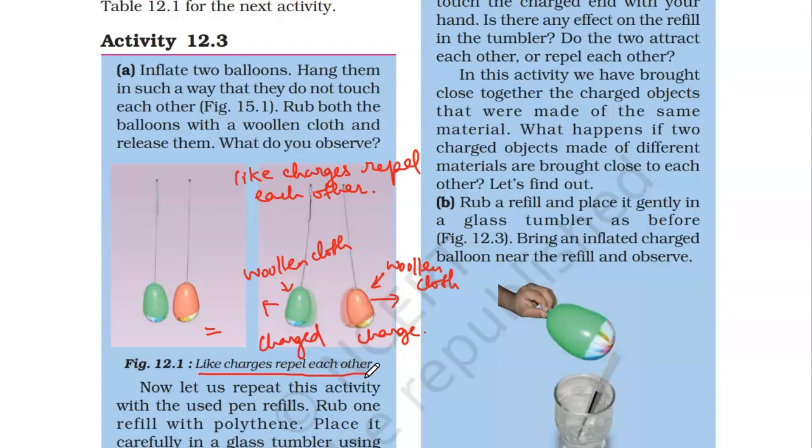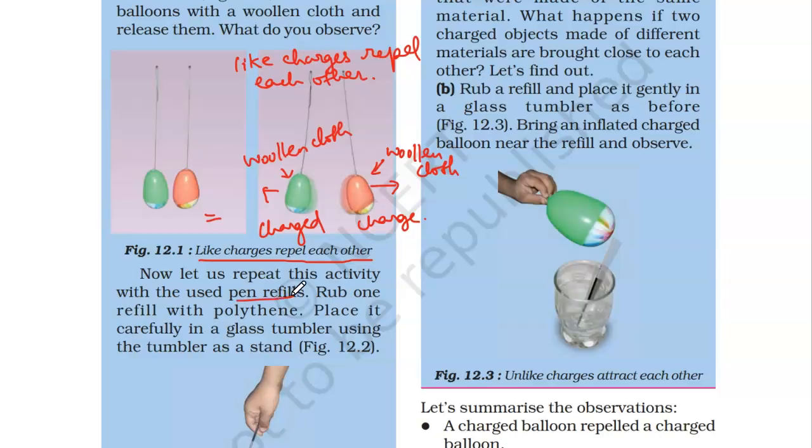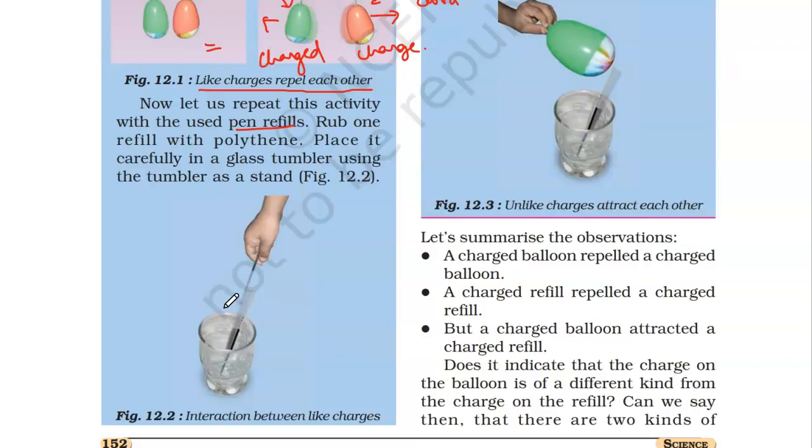You can repeat the same activity with pen refills. Rub one refill with polythene and place it carefully in a glass tumbler, using the tumbler as a stand. Bring another refill which is also rubbed with polythene.